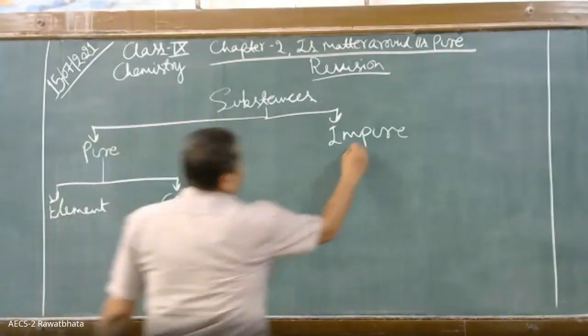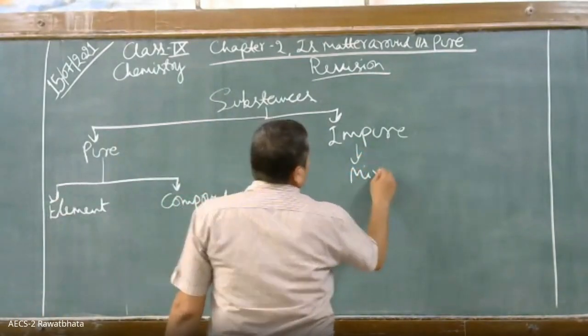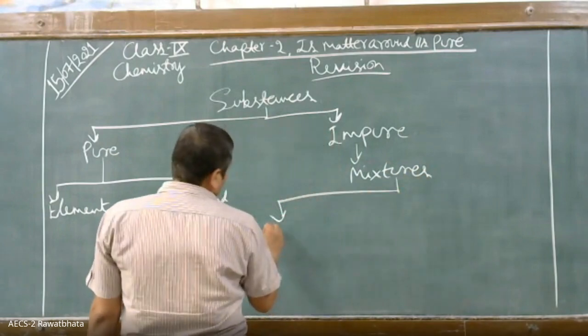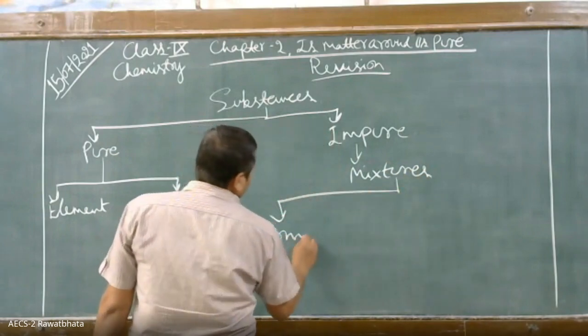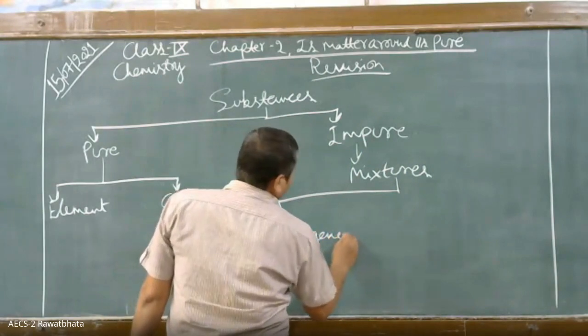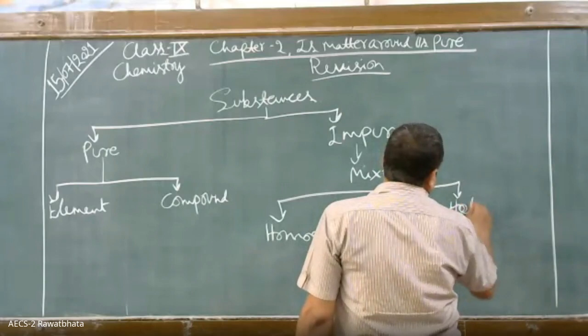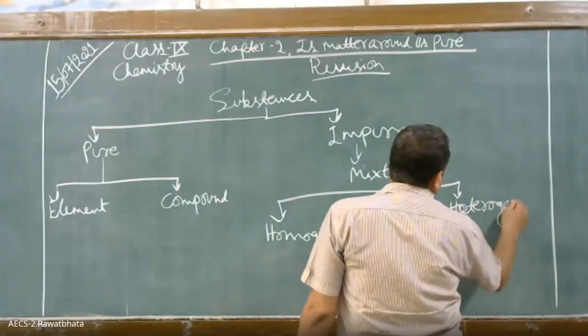And impure substances are mixtures, and mixtures are further categorized into two categories, that is homogeneous mixture and heterogeneous mixture. Do you know these things or not?